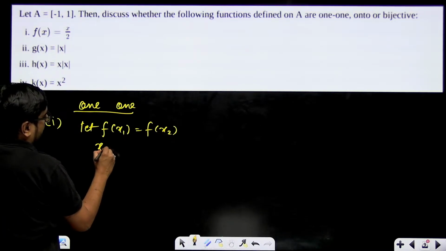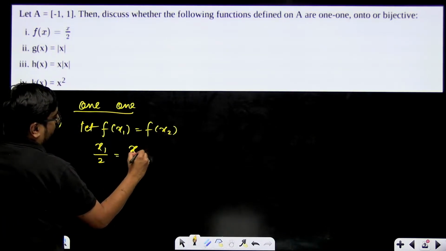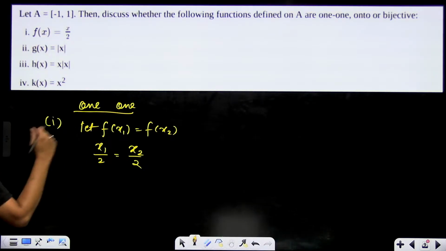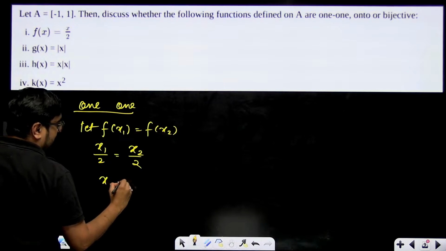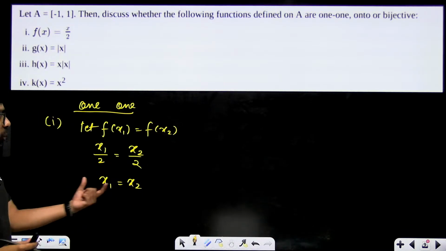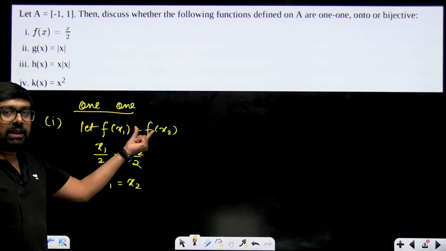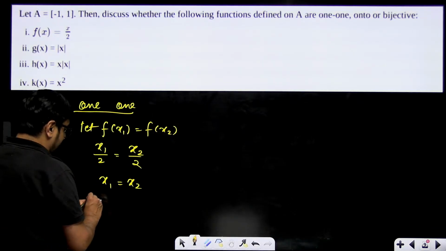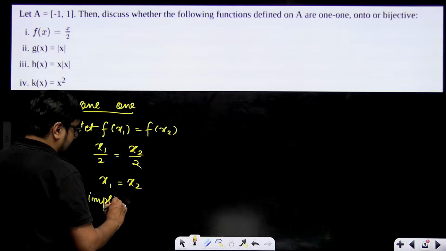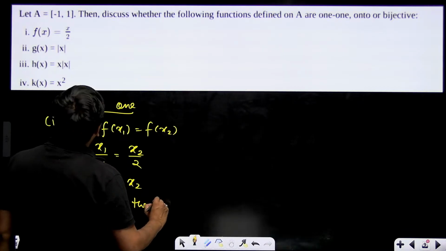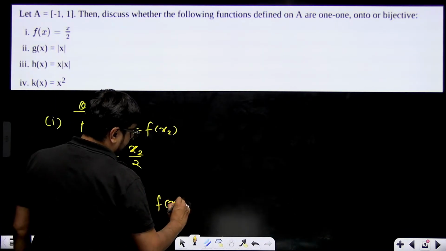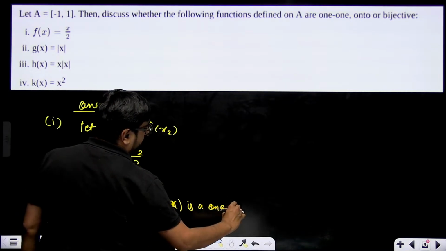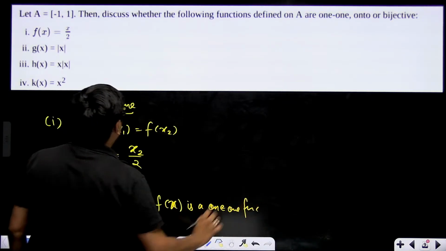That means x1 by 2 will be equal to x2 by 2. Correct? F of x1 will be x1 by 2, f of x2 will be x2 by 2. This gives x1 equal to x2. If on putting f of x1 equal to f of x2 you are getting x1 equal to x2, that implies f of x is a 1 1 function. Right? This is how you have to do.